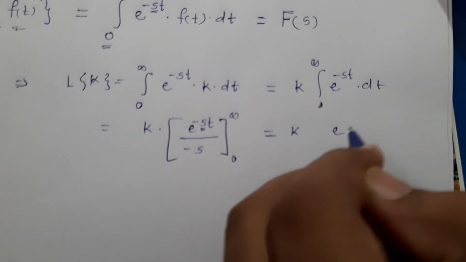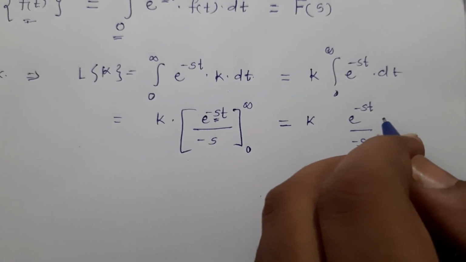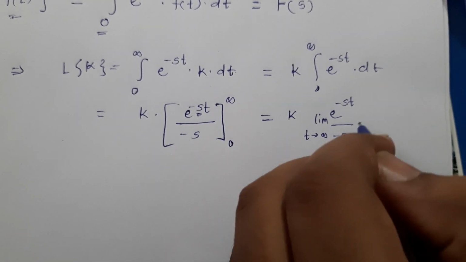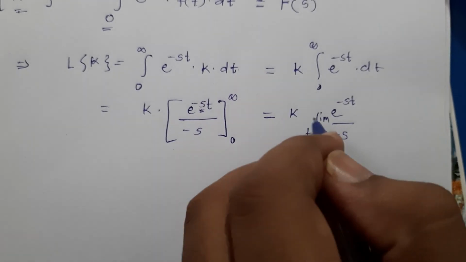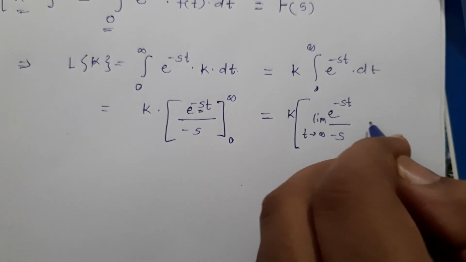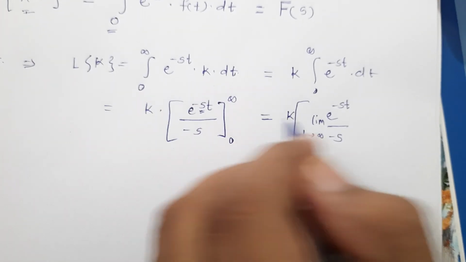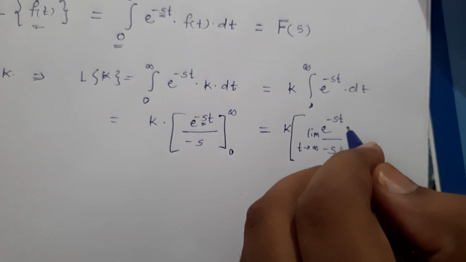So remember one important thing here: while applying the limit we have to be careful that s has to be greater than 0. This s should be greater than 0 if we want this limit to exist. So in order for this Laplace to exist, the necessary condition is that s has to be greater than 0.